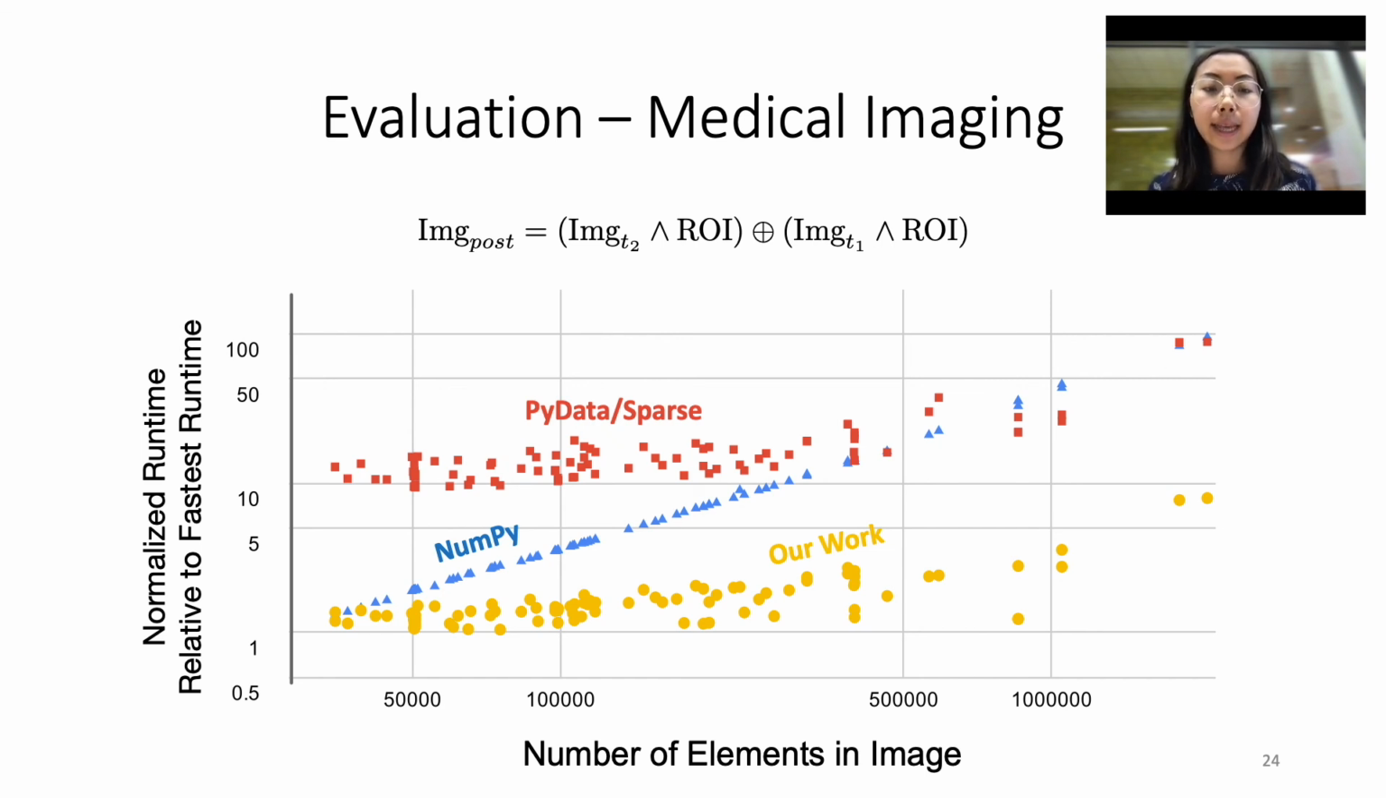Additionally, notice the x-axis on the performance graph. The x-axis is the number of dense or total elements within the image. NumPy's computation is proportional to the number of total elements within an array, whereas PyData sparse and our work are both proportional to the number of non-zeros within the array.